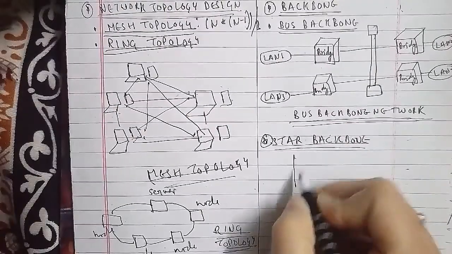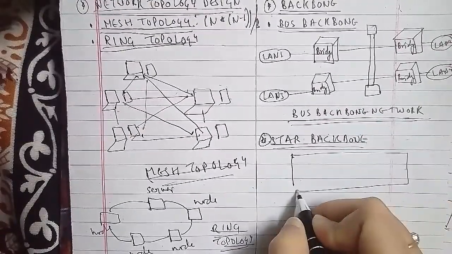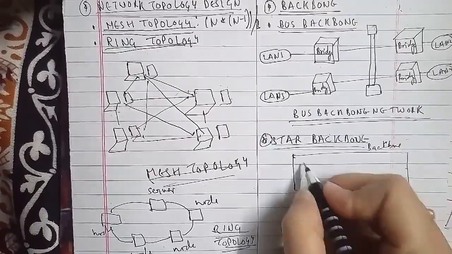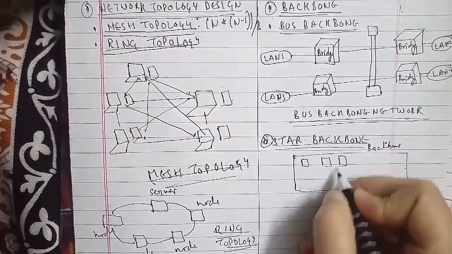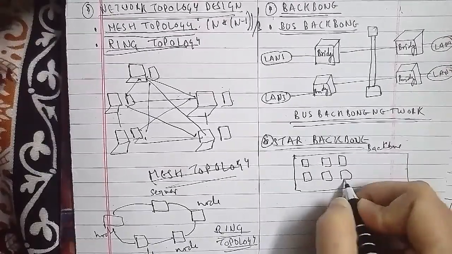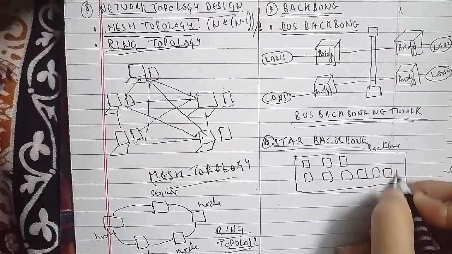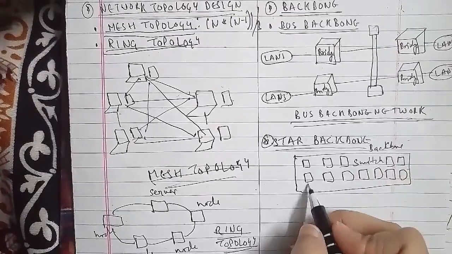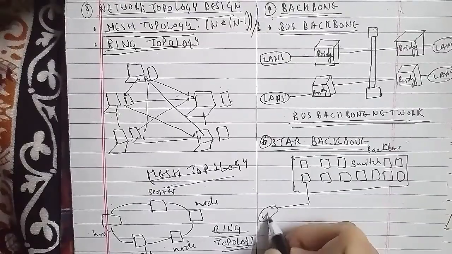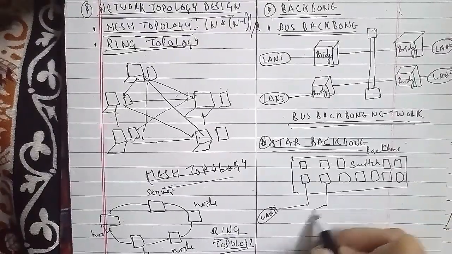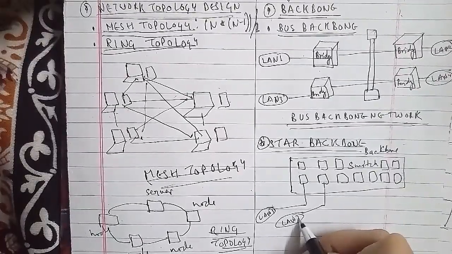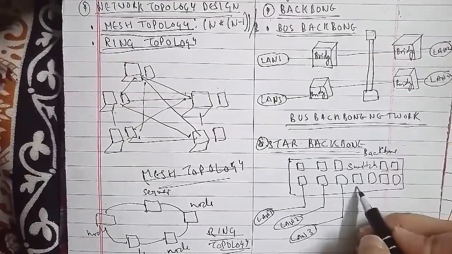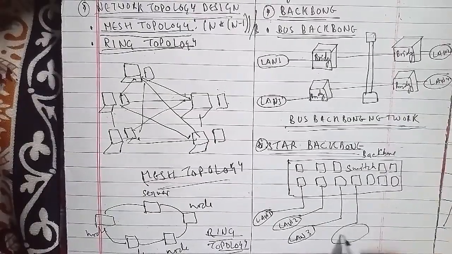This is the backbone, where there are multiple switches, and these switches are connected to LANs: LAN 1, LAN 2, LAN 3, LAN 4, LAN 5 and LAN 6.